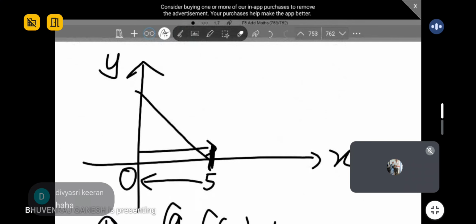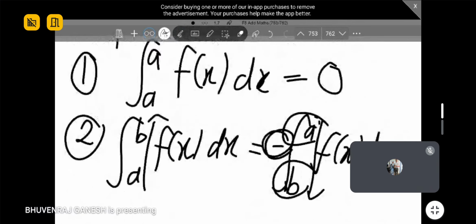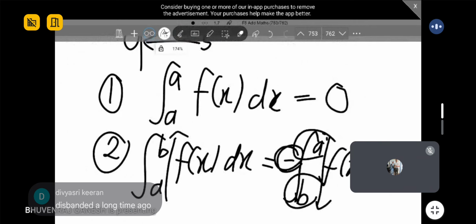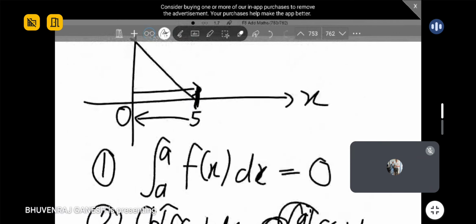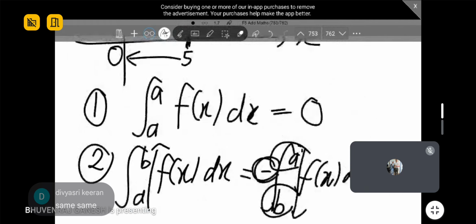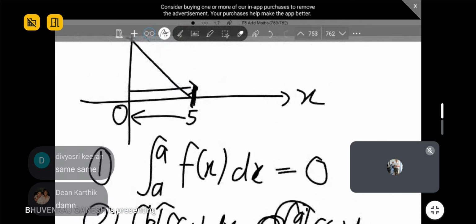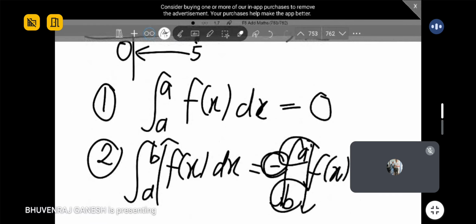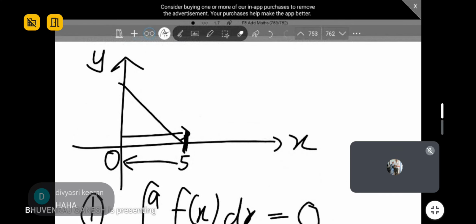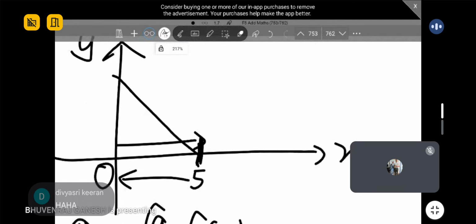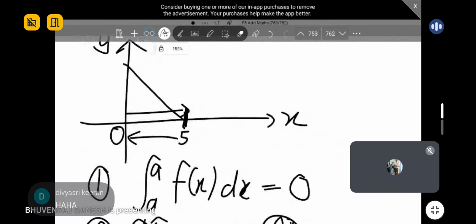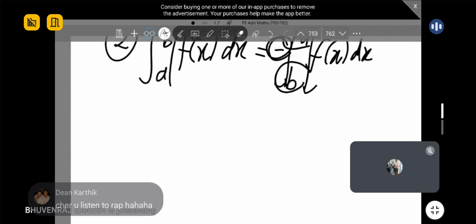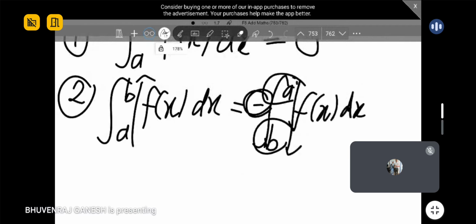Anyone here is One Direction fan? Disbanded? I still listen to their song. I still like, cause very nice. What to do? I also didn't know this. See, now only someone telling me disbanded. Aiyo. Okay, so you guys understand? Second rule, clear? Just switch the limits only. I don't like rap song. Not a fan of rap.